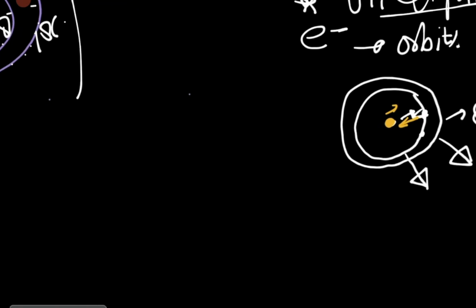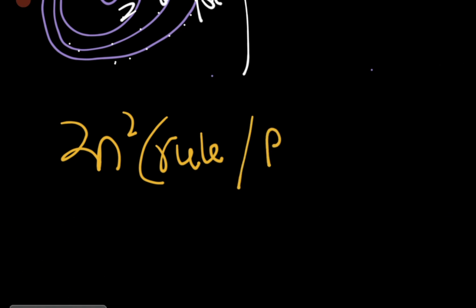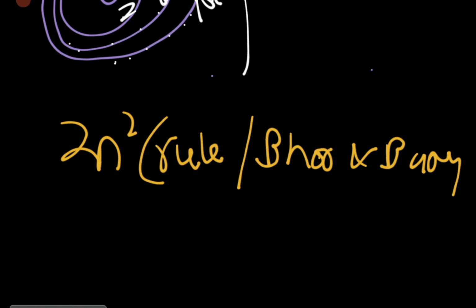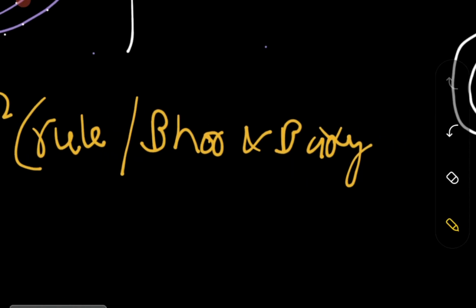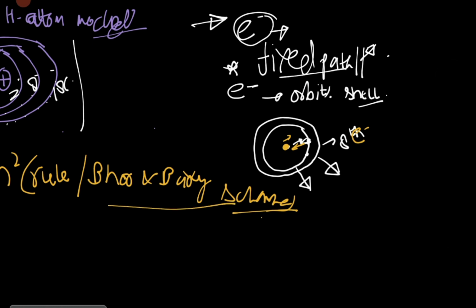So there is a thing that is known as the 2n square rule, or we will call it the Bohr-Bury scheme. That is the Bohr-Bury scheme. Now we will move forward, and what is that Bohr-Bury scheme?